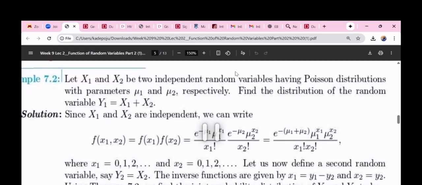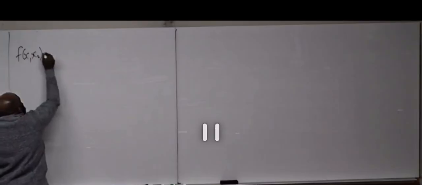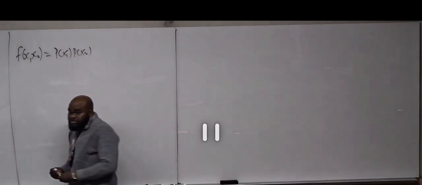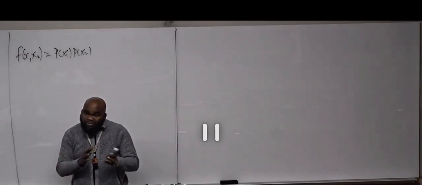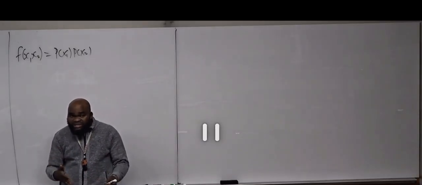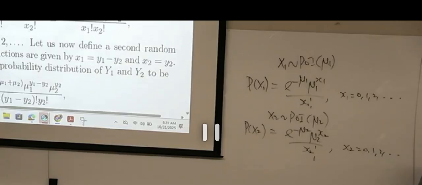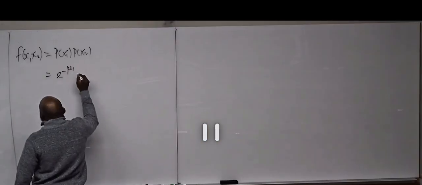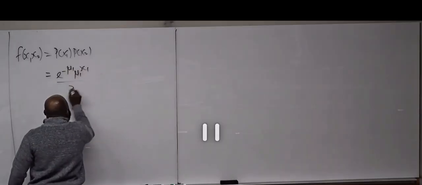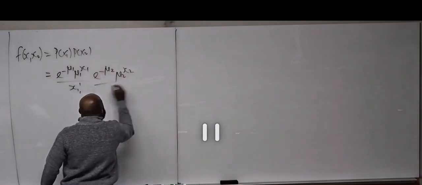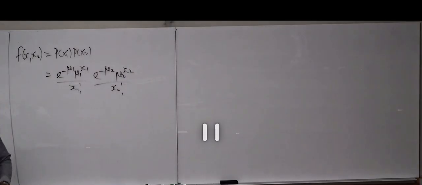Independent means the joint is just going to be the product of the marginals. So I multiply this by this, giving mu1 raised to power x1 divided by x1 factorial, times mu2 raised to power x2 divided by x2 factorial.